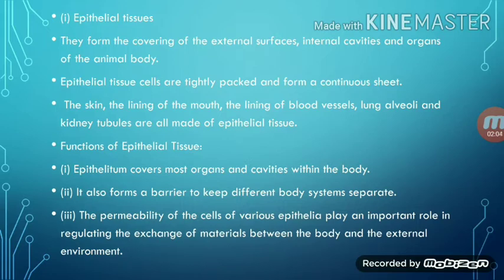Okay, next function is the permeability of the cells of various epithelia play an important role in regulating the exchange of material between the body and the external environment. For example, oxygen and carbon dioxide, right? Our lungs, which consist of alveoli, which are made up of epithelial tissue, are responsible for exchange of oxygen and carbon dioxide inside and outside the body, right?